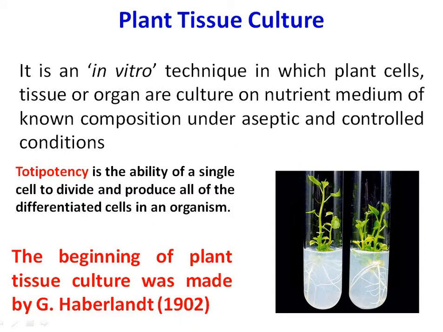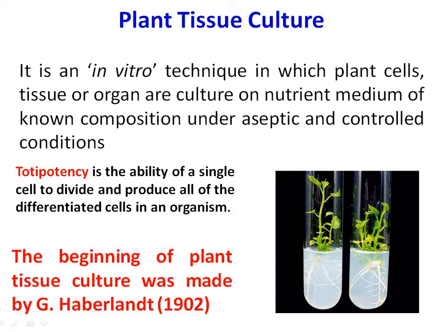So plant tissue culture is based on the concept of totipotency. So totipotency is the ability of a single cell to divide and produce all of the differentiated cells in an organism.